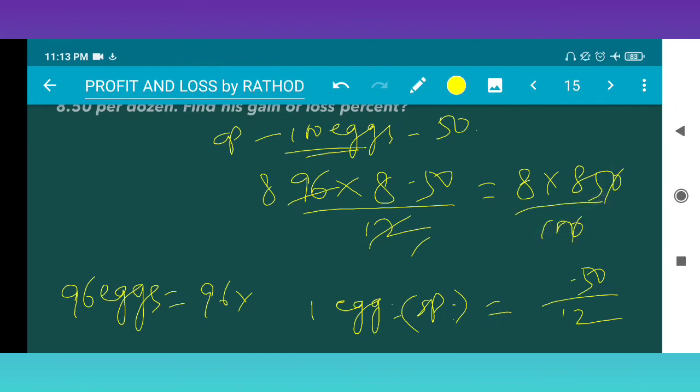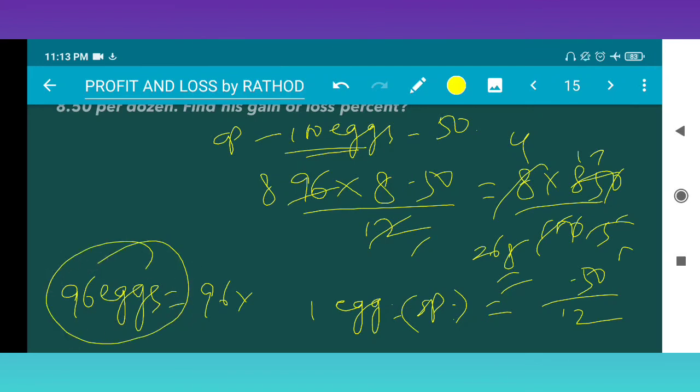This 0 gets cancelled. Cancelling by the 2 table, 2 fours are 8, 2 fives are 10, so 5 17s, and 17 fours are 68. So this is 68 rupees. So SP of 96 eggs is 68.